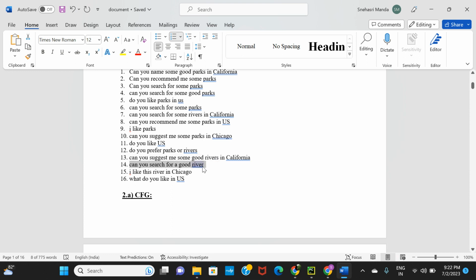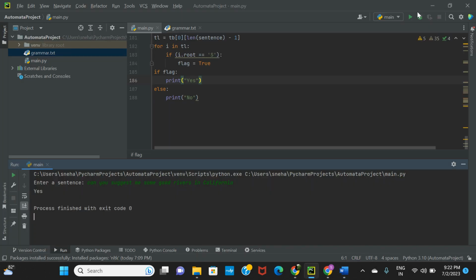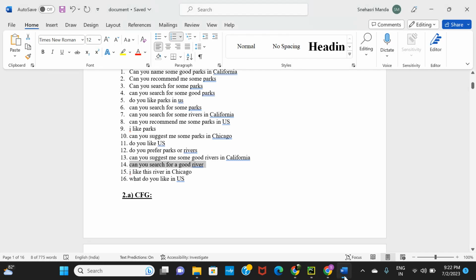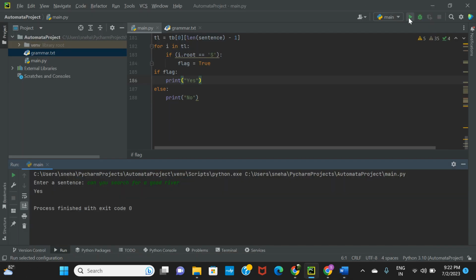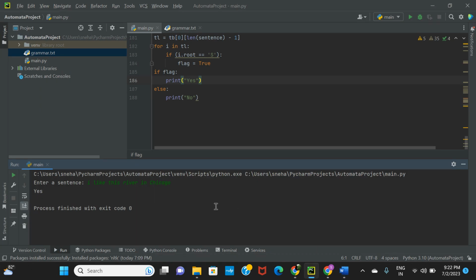Can you search for a good river? The next one. Valid sentence again. The last but one, I like this river in Chicago. Valid sentence. And what do you like in US? Last one.